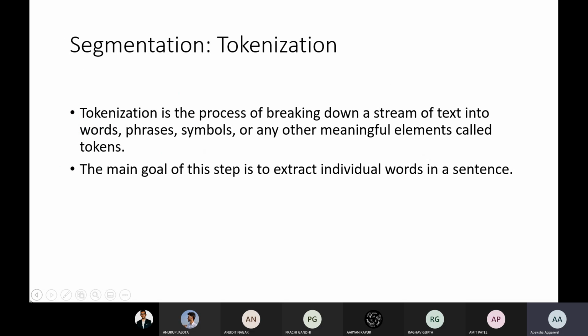This is called basically segmentation. In segmentation, what we are doing is breaking down a stream of text into a set of words, phrases, symbols, or any other meaningful elements. These are called tokens. So every word here is called a token. And the main goal of this step is to extract individual words in a sentence.